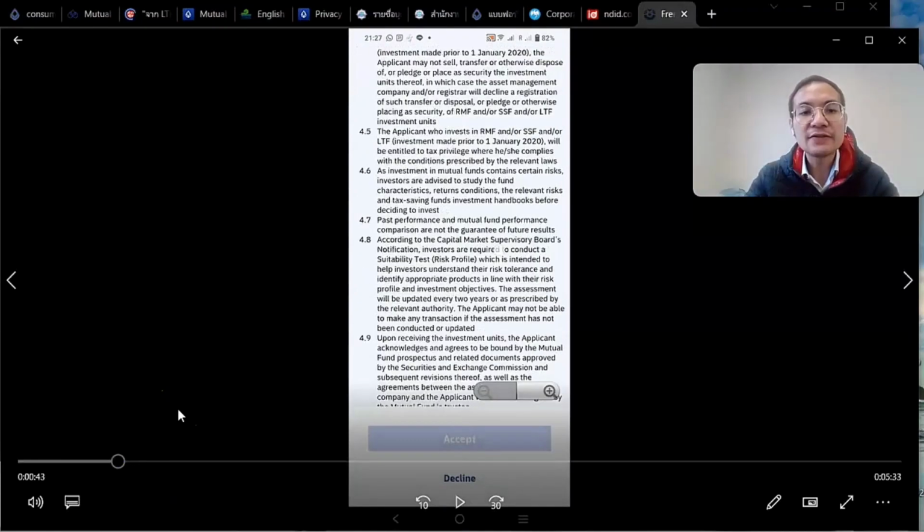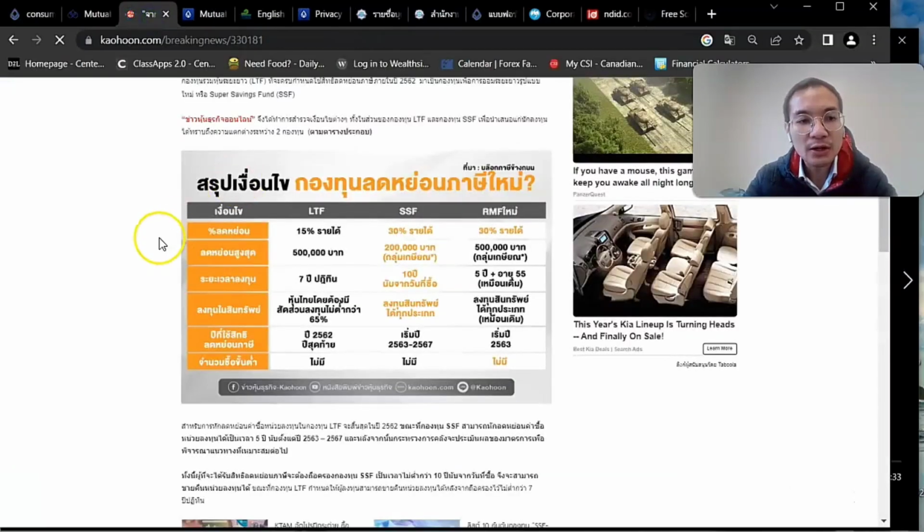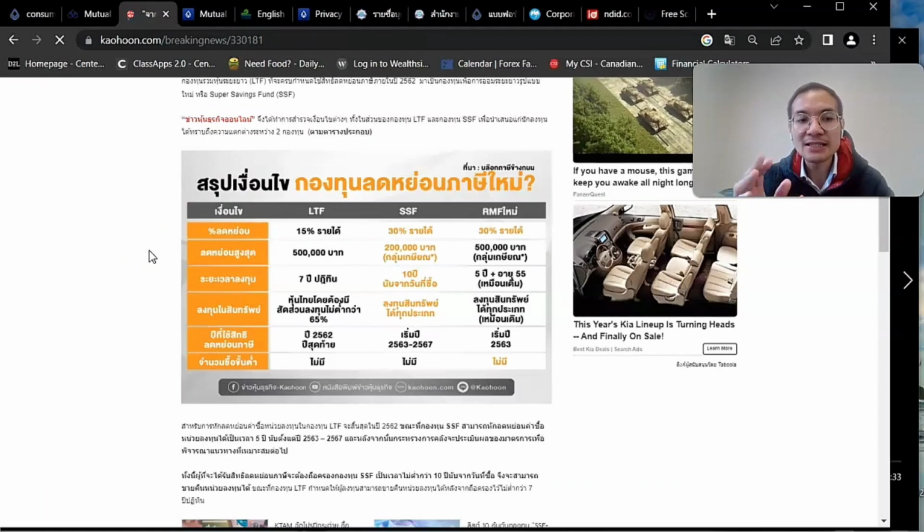Next, 4.5 says that if you invest in the RMF, SSF, or LTF, you'll be given the tax benefit if you invest before the 1st of January 2020. If we dig deeper, the LTF is the long-term equity fund, the SSF is the super saving fund, and the RMF is the retirement fund.